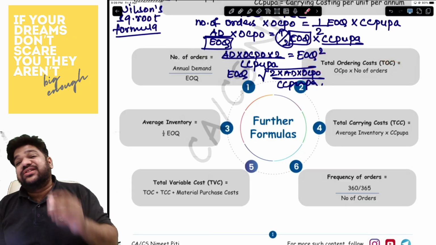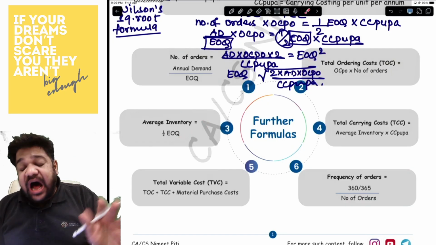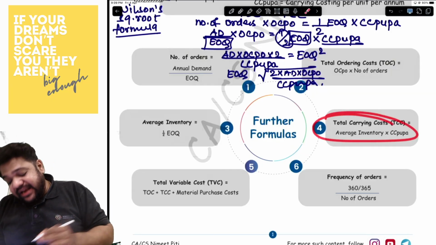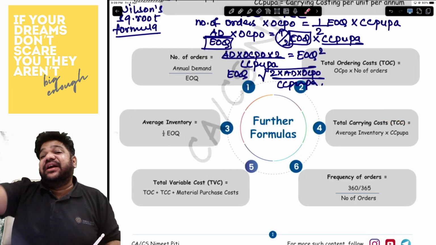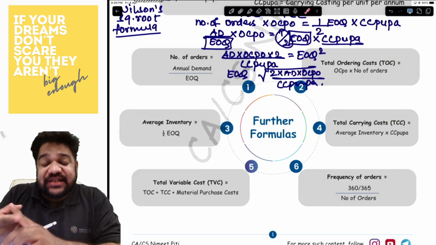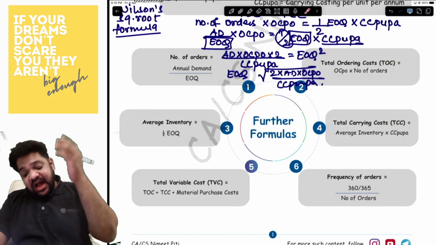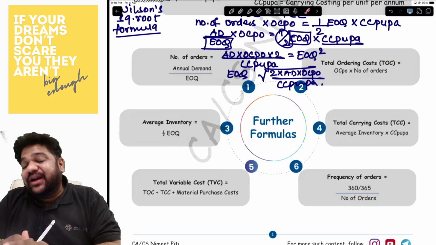The total ordering cost is number of orders into ordering cost per order. Average inventory is half of EOQ. Total carrying cost is average inventory into CC Pupa. Total variable cost is the total ordering cost plus the carrying cost plus the materials purchase cost, and then comes in the frequency of orders.